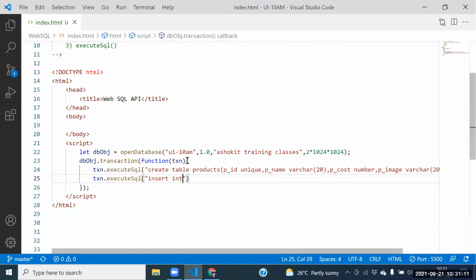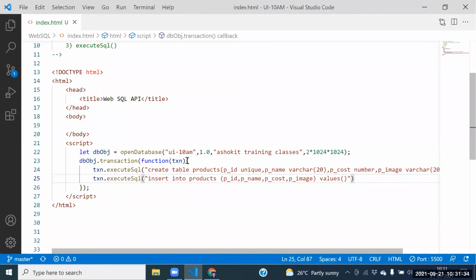Insert into products. Guys, can I take the table here? What is the first field? Product ID. What is the second field? Product name. What is the next field? Product cost. What is the next field? Product image. Next one, values of.